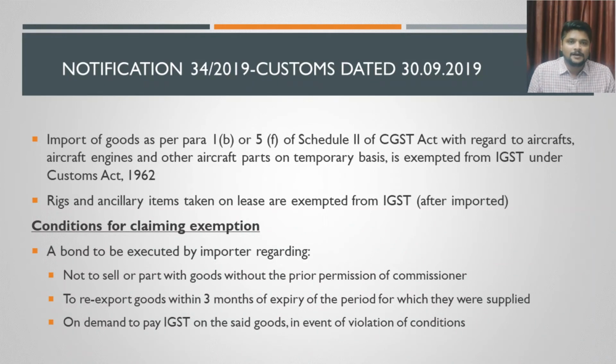What is para 5F? Para 5F says that if there are any goods that are taken on rent on payment of any cash or any other valuable items for any consideration. Okay, so these two paras are with regard to aircraft only, not for all the products. If that is taken, then IGST is exempted under customs law. You need not charge IGST on that. That is the first item. Second item is rigs and ancillary items.